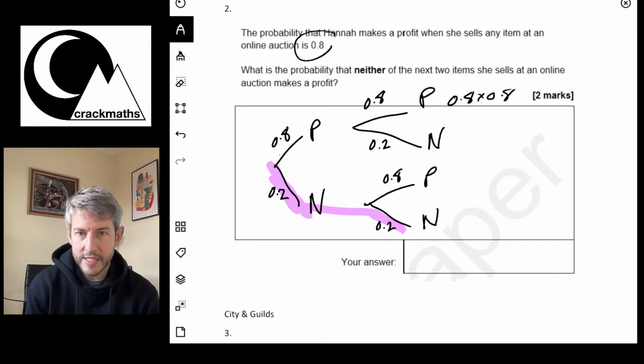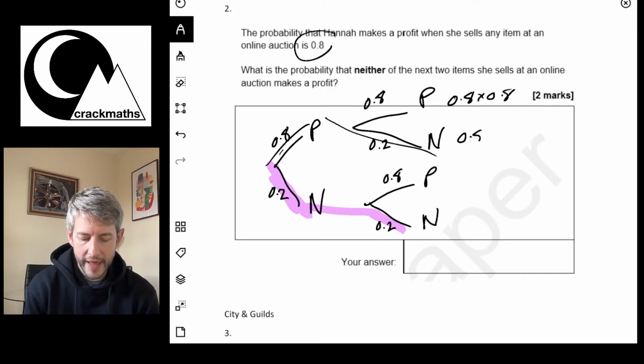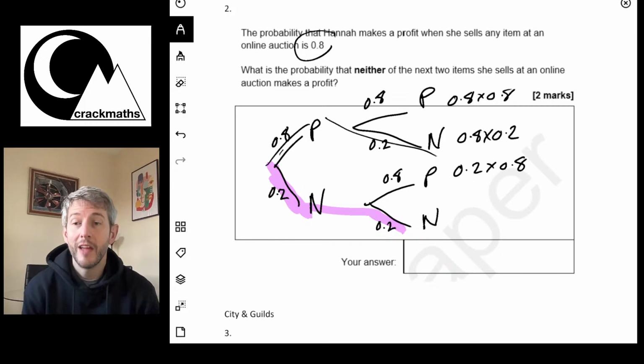If I wanted the probability of yes, then no, I would do 0.8 times 0.2. If I wanted the probability that she didn't make the sale, then she did, I'd do 0.2 times 0.8. And if I want the probability that she doesn't make the sale both times, I'm going to do 0.2 times 0.2.